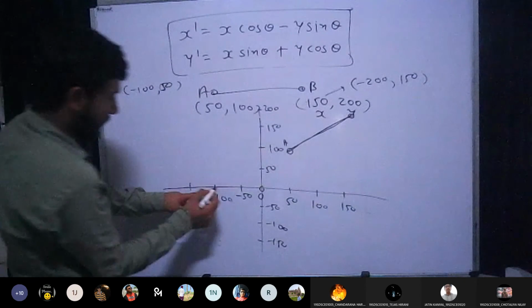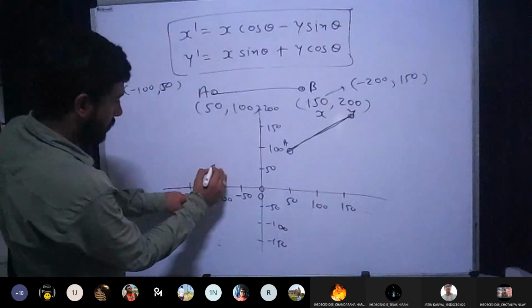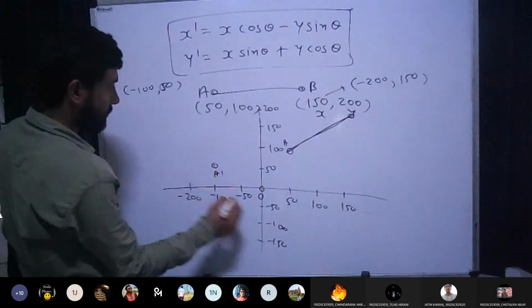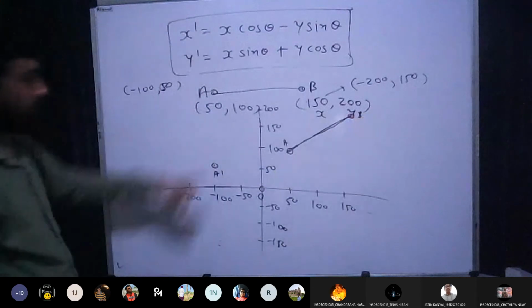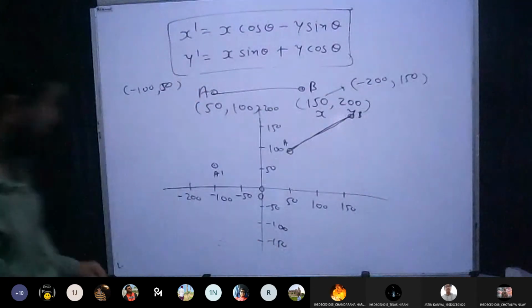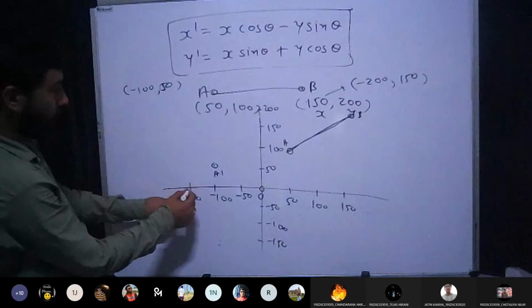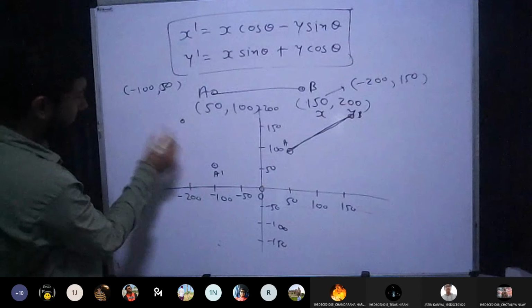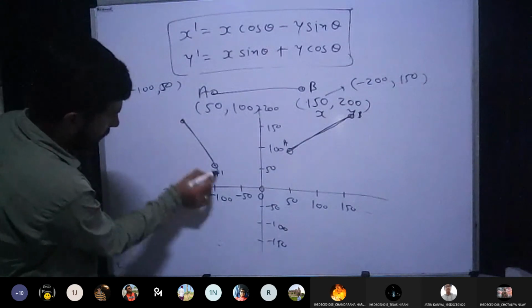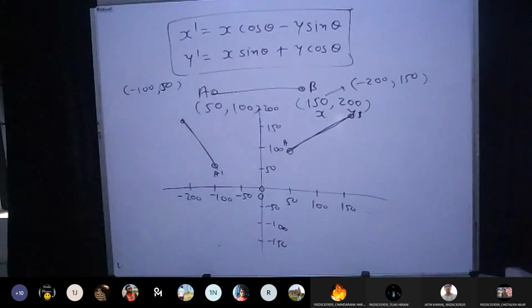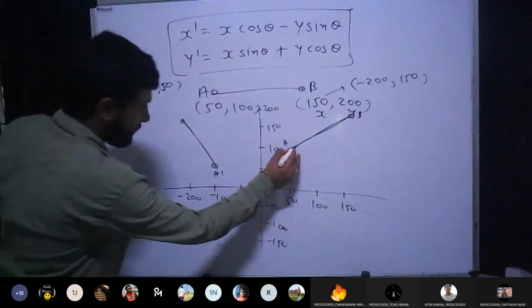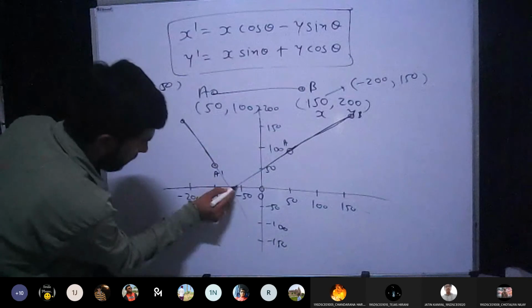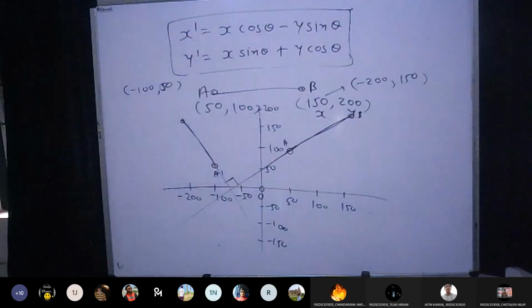So let's put both the values. Minus 100 in X and 50 in Y. So the point will be here. This is B. And for B dash we have got minus 200, 150. Minus 200 is here and 150 is somewhere around here. So I'll get this kind of line. And if you observe, in between both the lines the angle is 90. If you cannot observe it, you can extend the lines, and then the angle would be 90. Yes or no? Are you getting this?